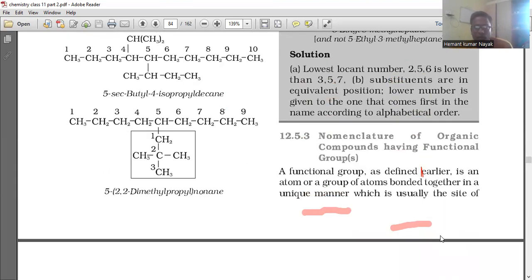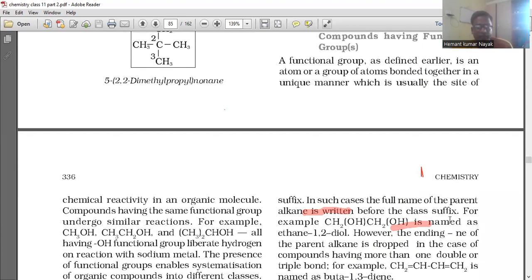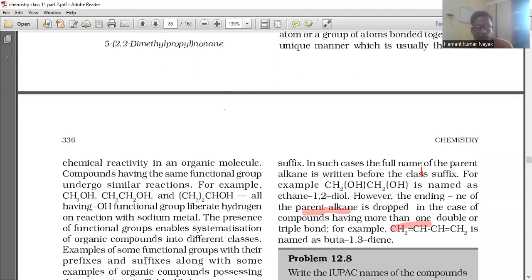Nomenclature of organic compounds having functional group. A functional group, as defined earlier, is an atom or group of atoms bonded together in a unique manner, which is usually the site of chemical reactivity in an organic molecule. Compounds having the same functional group undergo similar reactions. For example, CH3OH, CH3CH2OH, CH3CH2CH2OH, all having OH functional group, liberate hydrogen on reaction with sodium metal.